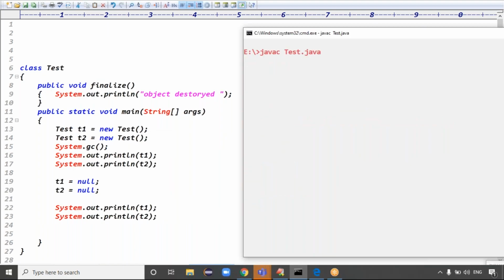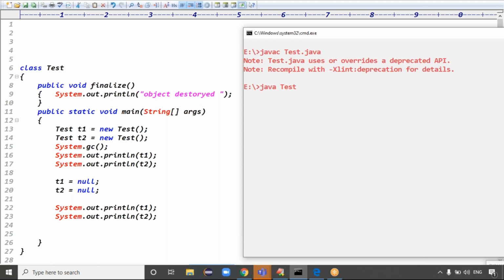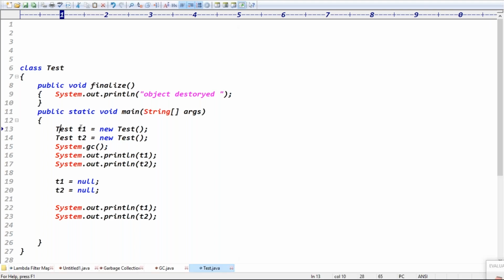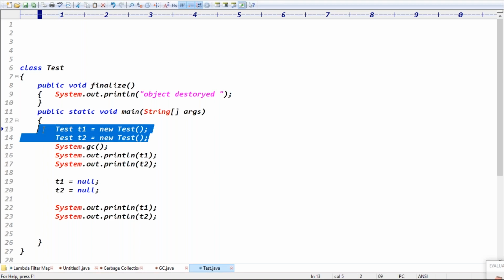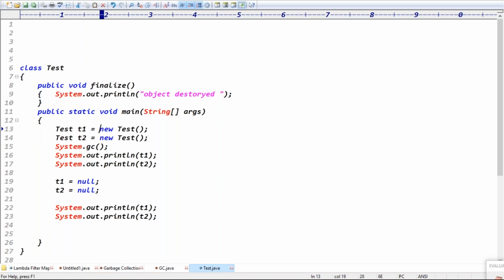The code is compiled fine. Which class is destroyed? No, the object will not be destroyed, right? Why, sir? The finalize method is not executed. Why was it not executed? Still it is referencing. While the reference still exists, the object won't be destroyed, right? Here we assigned null, right?